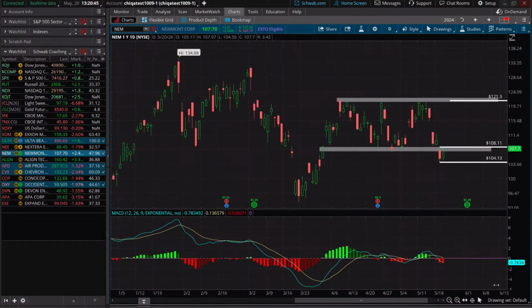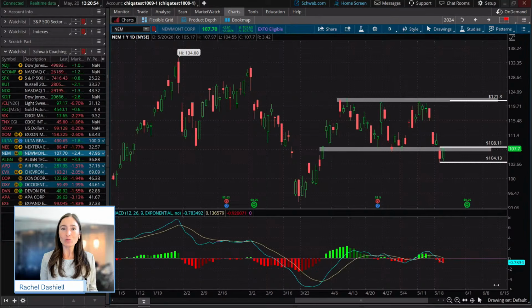Now, the nice thing about being a trader is if you see a setup and there's a 50-50 shot of price moving in either direction, you can position yourself in either way.